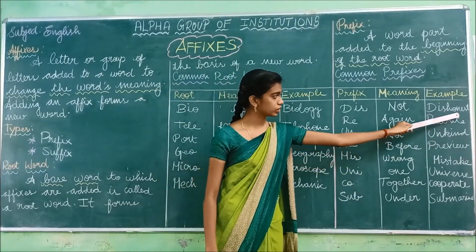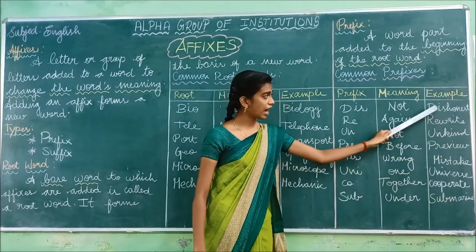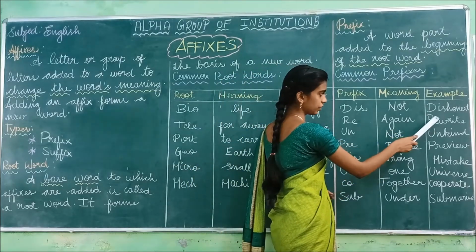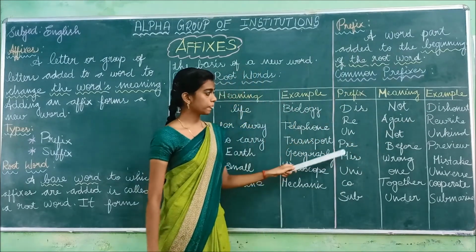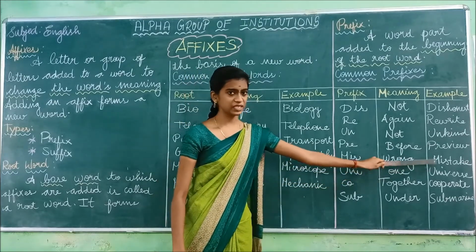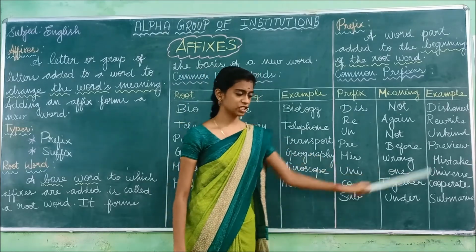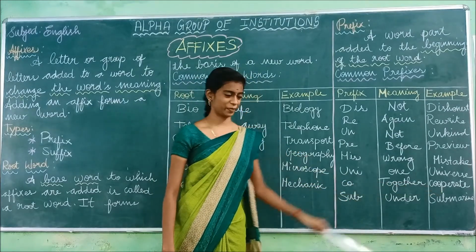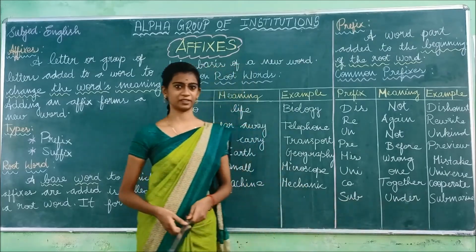Look here. These are all the root words: honest, write, kind, view. We have added these letters to the beginning of the root word, and that is known as the prefix. Pre means before, example preview. Mis means wrong, and the example is mistake. Uni means only one, example universe. Co means together, and the example is cooperate. And the last one is sub. Sub means under. The example is submarine.